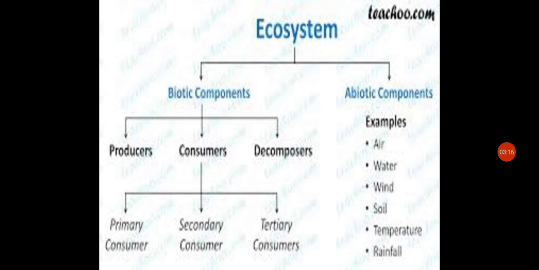Biotic components include producers, consumers, and decomposers, while consumers are further divided into primary consumer, secondary consumer, tertiary consumer. And abiotic components include air, water, wind, soil, temperature, and rainfall.